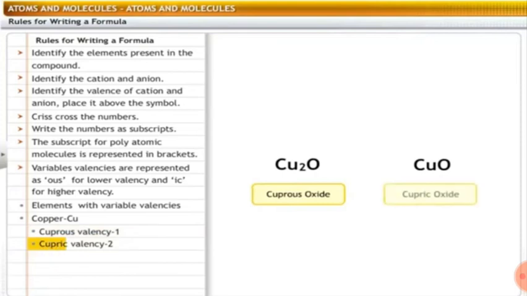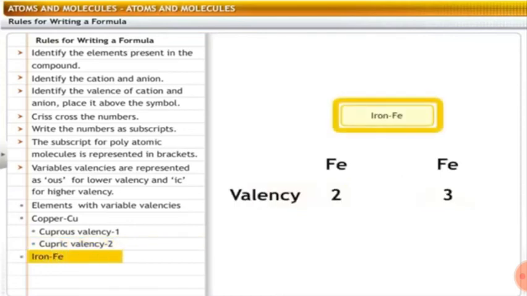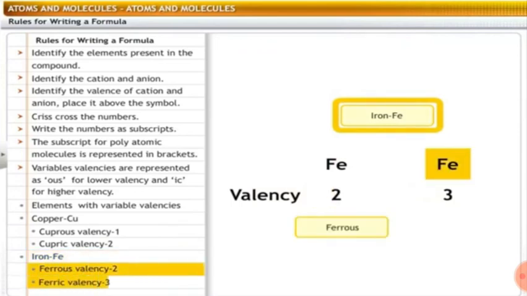On the other hand, the compound with valency 2 forms cupric oxide, CuO. Similarly, iron also exhibits variable valency. Iron with the valency 2 is ferrous, whereas iron with the valency 3 is ferric.